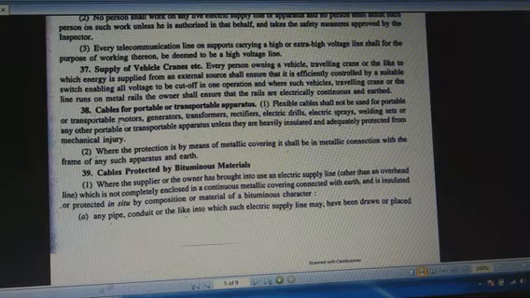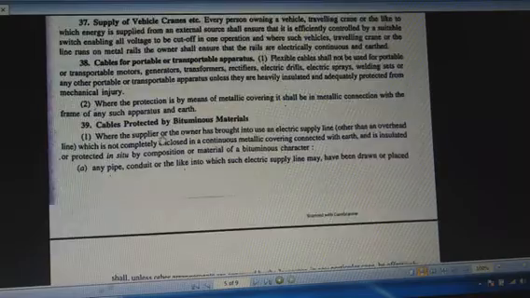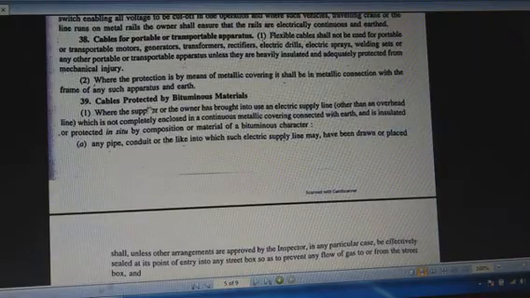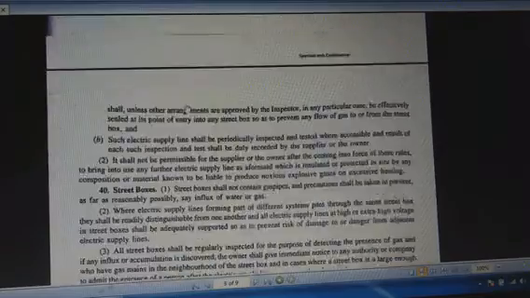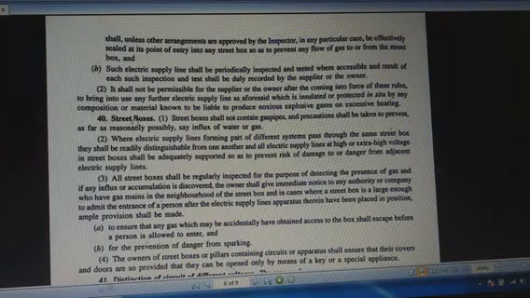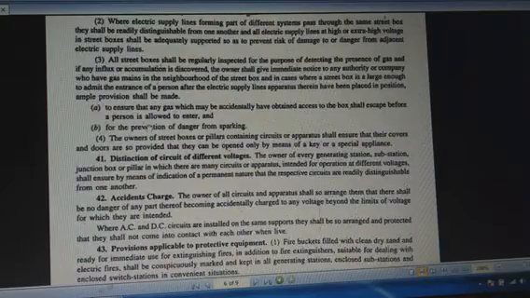Rule number 38 is related with the cables for portable and transportable apparatus. Rule number 39 is cable protected by some materials. Rule number 40 is related with the steel box. Steel boxes are generally a type of metal box inside which some switching devices, some safety devices, some gearing systems are used. Due to the metal parts, steel boxes are always properly earthed for safety.